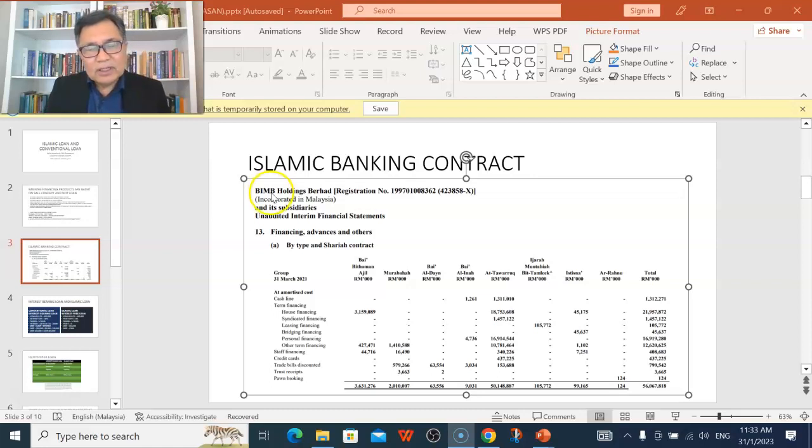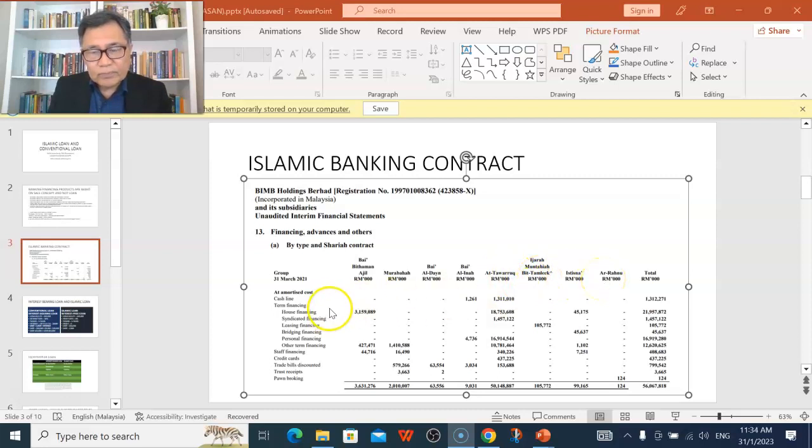And therefore, we can see that in the Islamic banking contract, for example, for Bank Islam 2021, we have the contract of Bay Bersamaan Ajil, Murabaha, Ba'adain, Al-Ina, Tawaruk, Ijarathuma Al-Bay, Istisna, Rahnu.